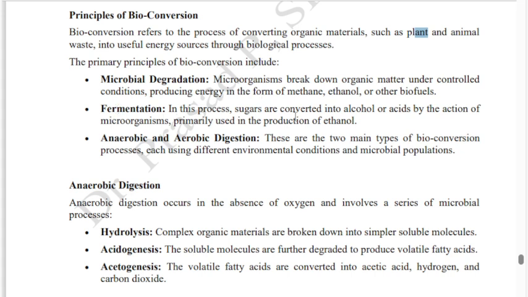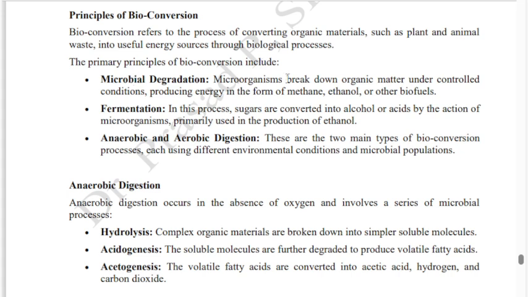Fermentation is the process of converting sugar into alcohol or acid by the action of microorganisms. And the third stage is either aerobic or anaerobic digestion. There are two types, aerobic and anaerobic. So these three things happen in bioconversion, the main principle.